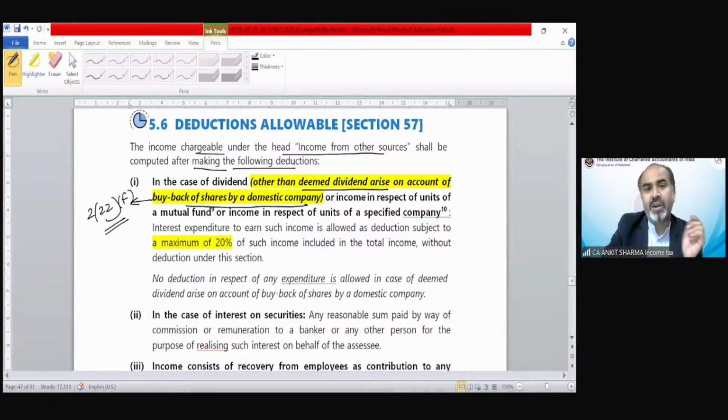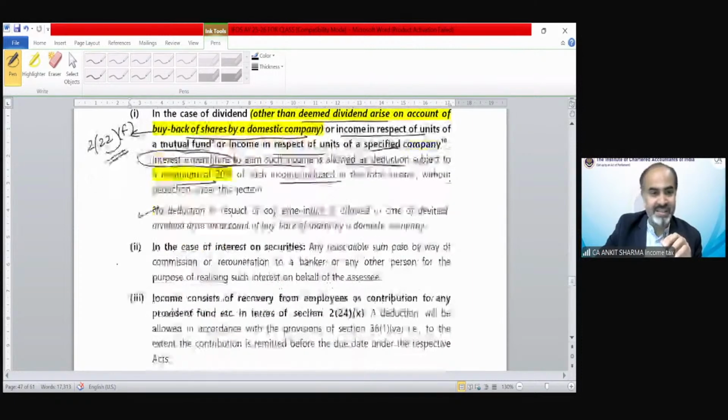In case of other dividend, or income in respect of units of a mutual fund or a specified company, interest expenditure to earn such income is allowed as a deduction, subject to a maximum of 20%, if it is genuine expenditure. Suppose you have taken a loan to invest in the shares of a company. Then when you earn income as dividend, etc., you can claim a maximum of 20% of that income as a deduction. No deduction is allowed for the 2(22)(f) case.